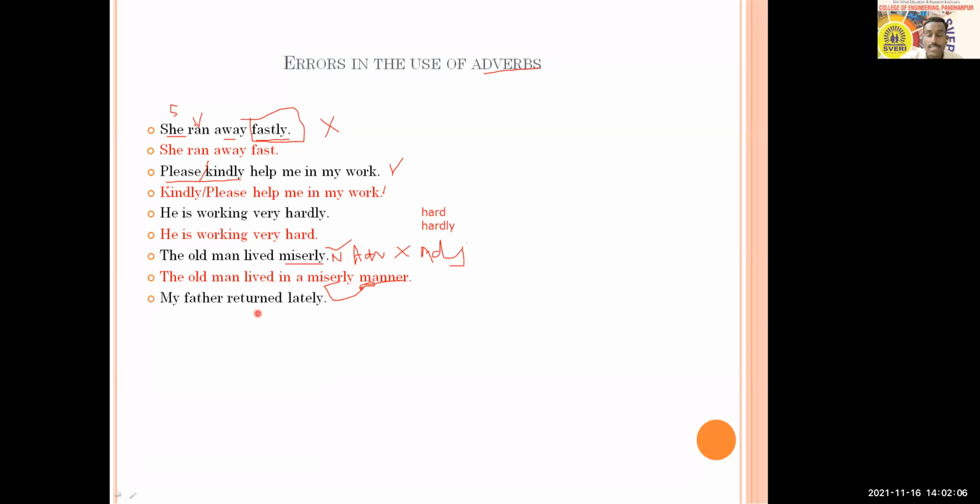The next sentence, a simple sentence this time, says, "My father returned lately." What should be here? The meaning of lately, late and lately. So which one is going to fit here? Late. Yes, late. Because lately means recently, but here we are not expecting the meaning of recently. It means late. Okay, so no ly is required here also.